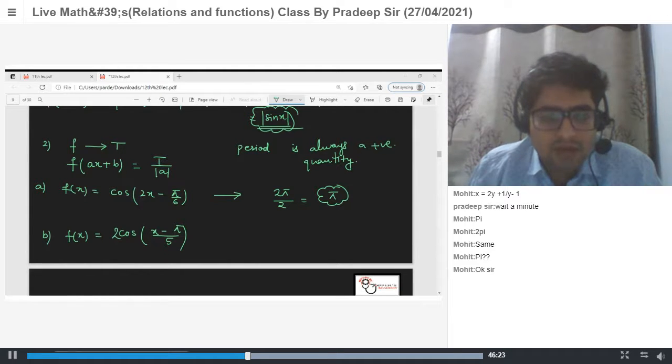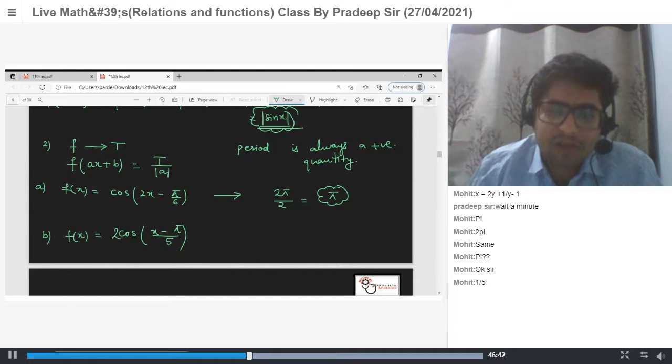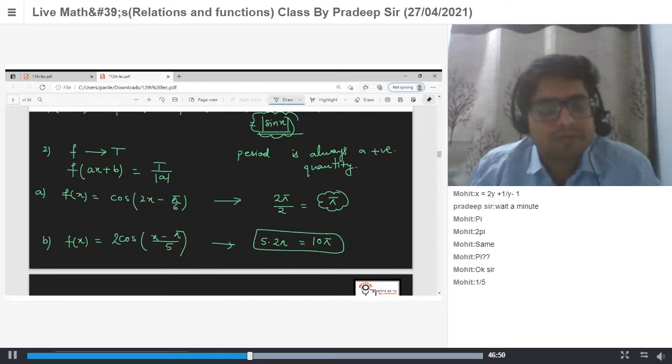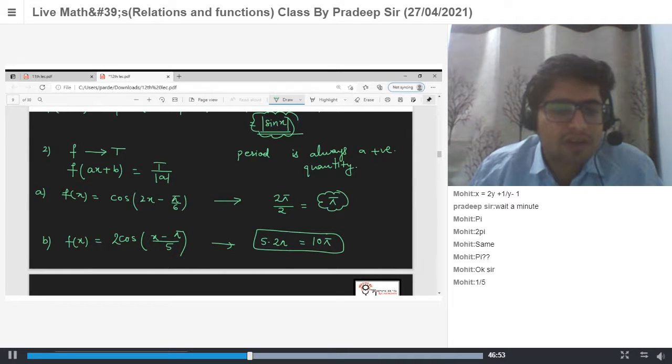A is what here? A is 5 or 1 by 5? It is 1 by 5. So 2 pi by 1 by 5 is 10 pi. Period is 5 into 2 pi, which is 10 pi. So period for this function is 10 pi.